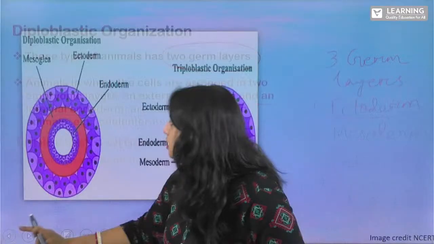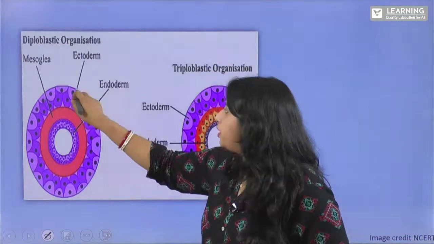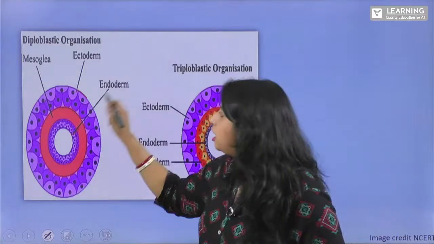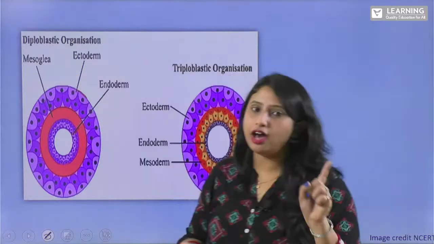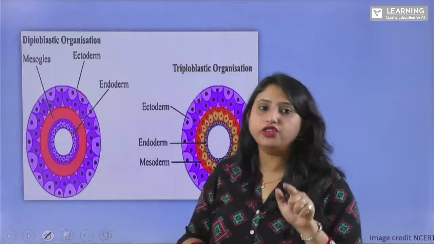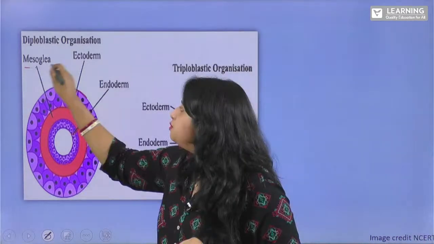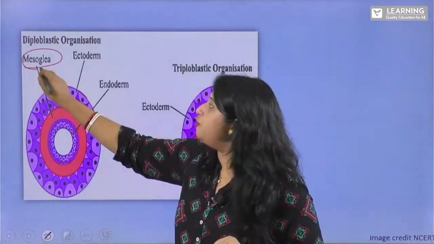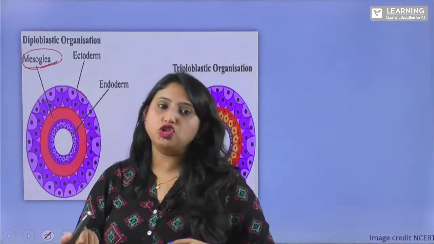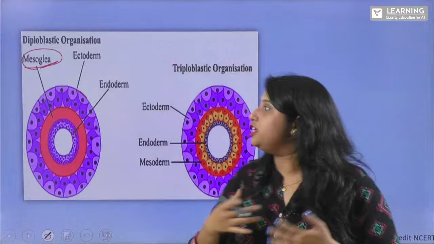Yes. So you can see in this diagram what I have drawn. This is your ectoderm, right? Ectoderm is the outer portion. Then endoderm is your inner portion, and in between, in the diploblastic, they don't have this mesoderm, which is the third germ layer. So they have mesoglea, remember. In the case of diploblastic, they have mesoglea, they do not have mesoderm. Now what is this mesoglea? Mesoglea is a jelly-like substance which is present in between your ectoderm and endoderm.